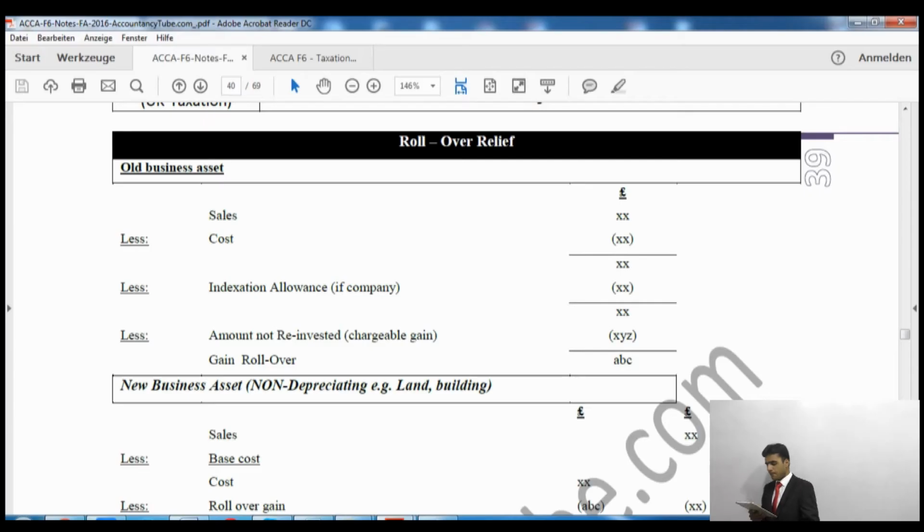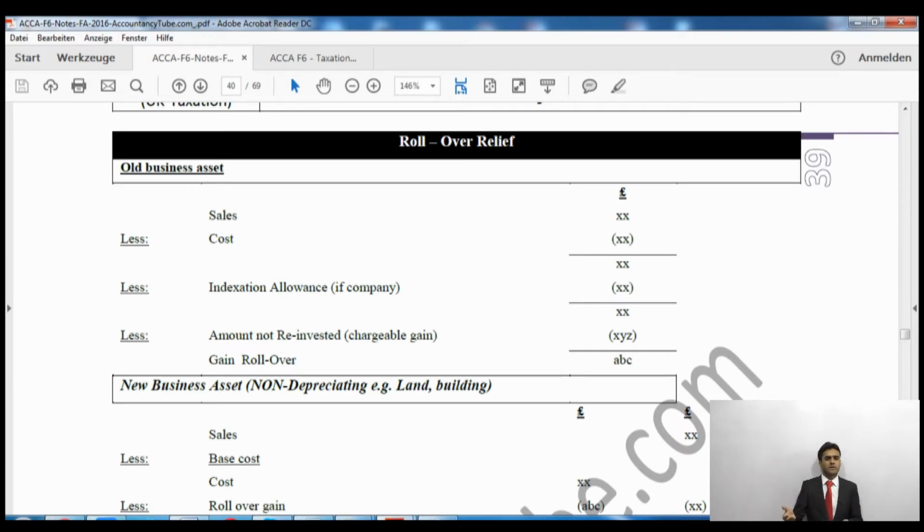Now I will just share the screen with you so that you can see on your screen. So as you can see on your screen, this is page number 39 of your lecture notes, and the first one of these is rollover relief. Now what happens is that whenever you buy an asset, you keep this asset for a while, and after that you sell this asset.